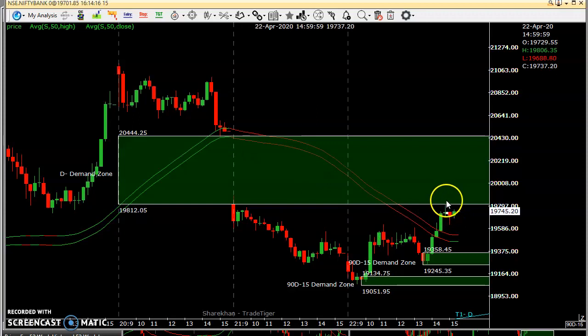If the price trades above today's high, that is 19,800, then there is a high probability of closing this gap. This entire area is a gap, 19,812 and 20,400. So this gap may be filled tomorrow if price comes into the gap area. According to that, you can plan and you can trade Bank Nifty.